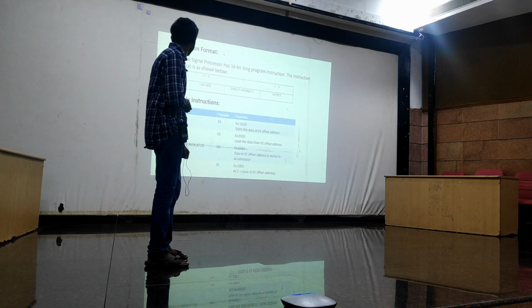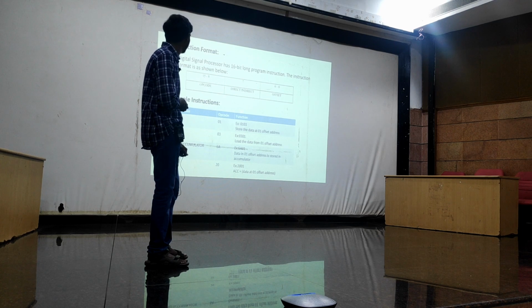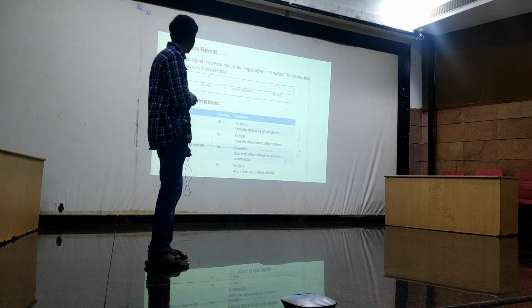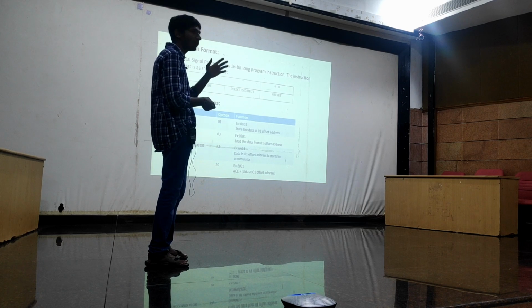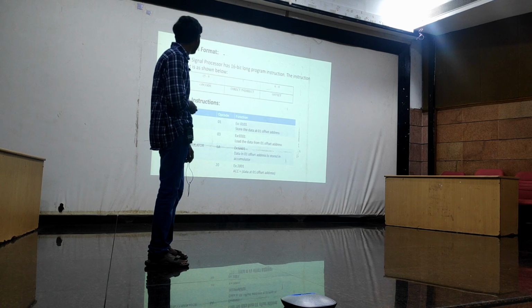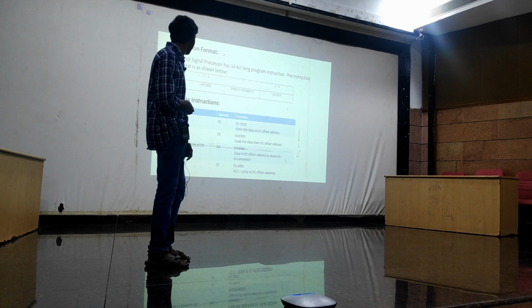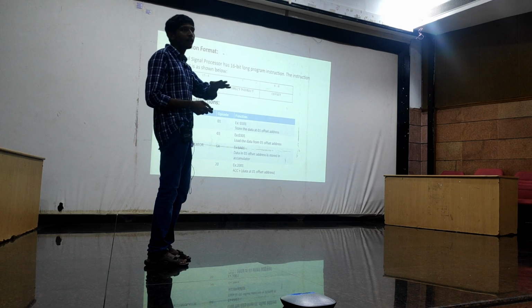This 01 is nothing but the opcode of a store. This 01 is in hexadecimal format. So if the opcode is 01, the processor understands that it has to store some data, like we have to write some data into it. If I give the instruction 0101, the first 01 indicates the opcode of store, and the second 01 is the offset, that is, the address. That means I have to write data at the 01 address.